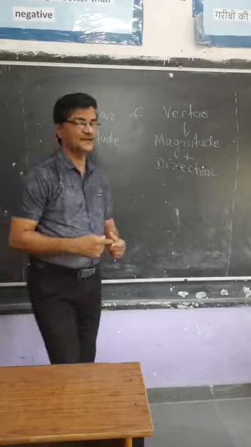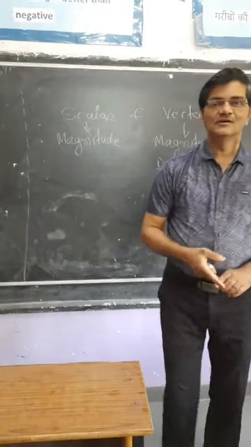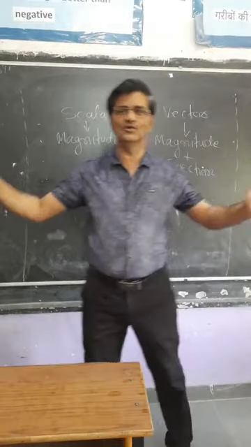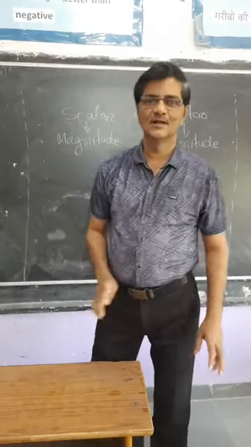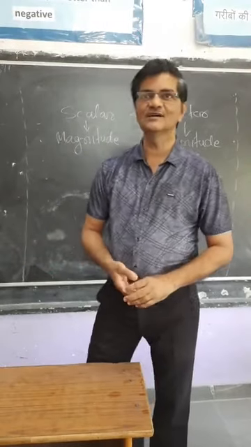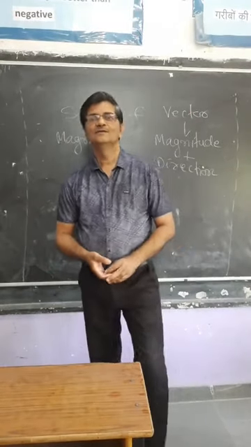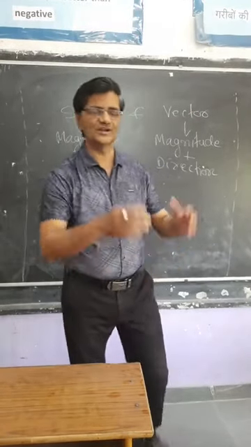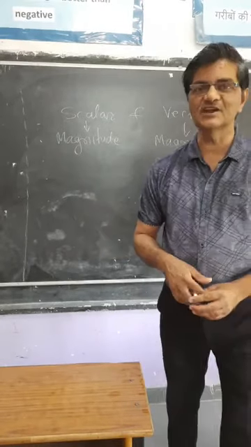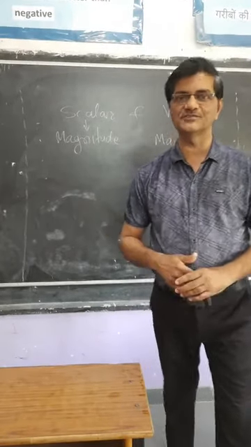Now, scalar and vector quantities divide the whole set of physical quantities into two sections. Either the quantity will be scalar or it will be vector. There are many examples of vector and scalar quantities. You can recall some of the physical quantities.